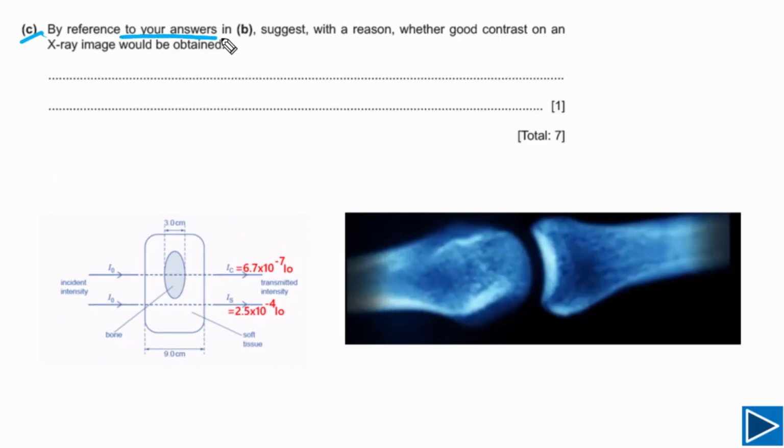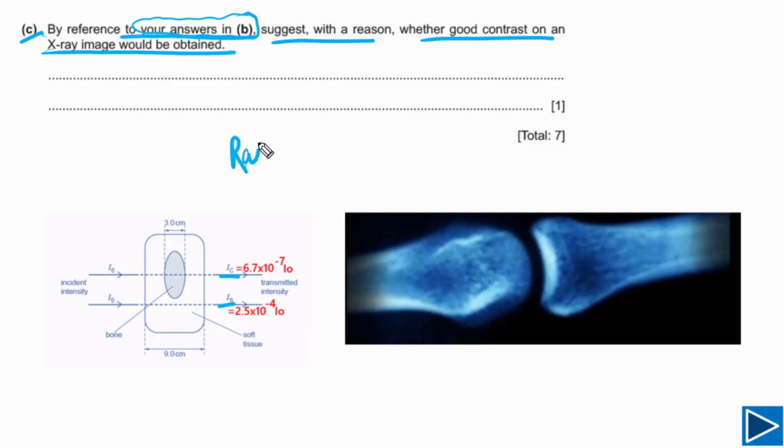By reference to our answers in B, we need to suggest with a reason whether good contrast on an X-ray image would be obtained. For that purpose, we need to use our answers from part B. In part B, we have calculated the value of IC. We have also calculated the value of IS.